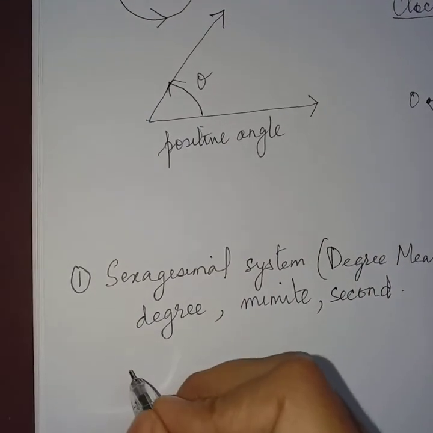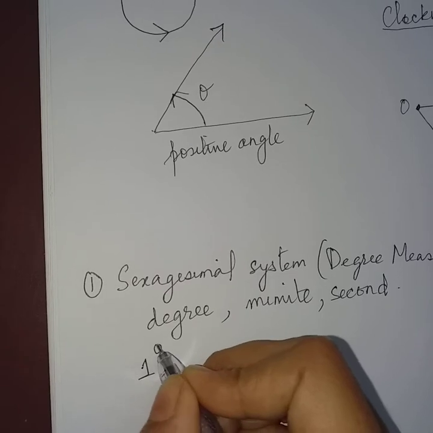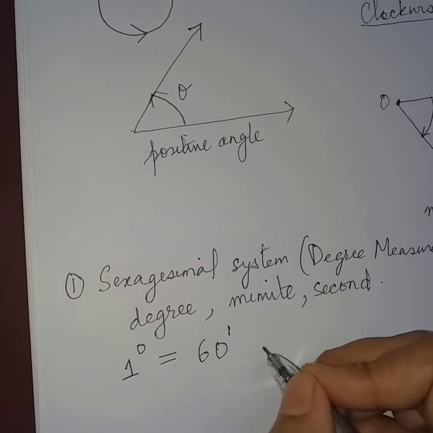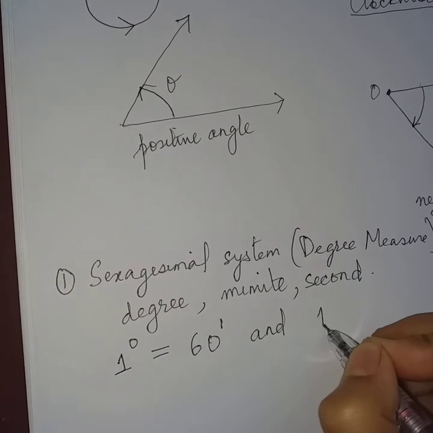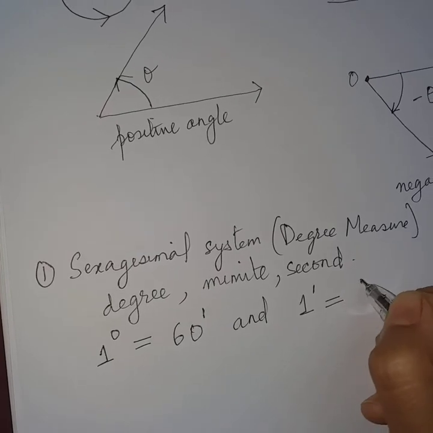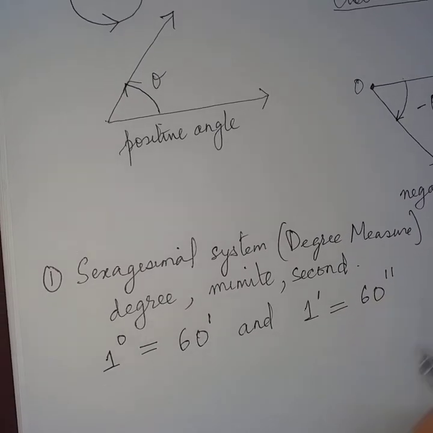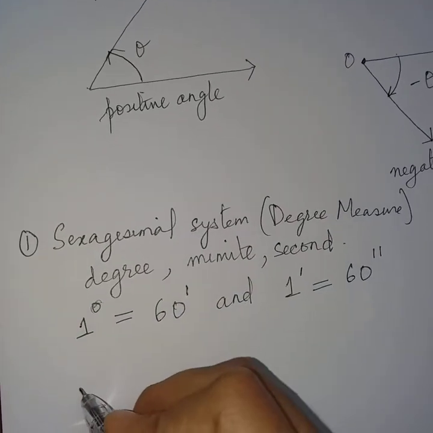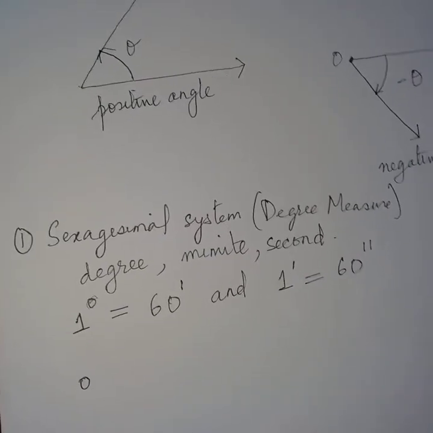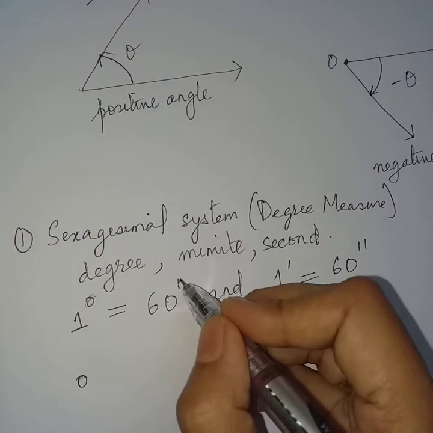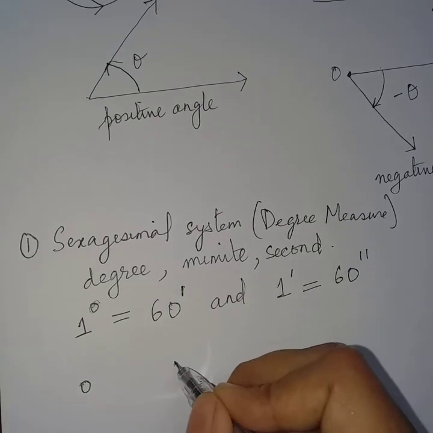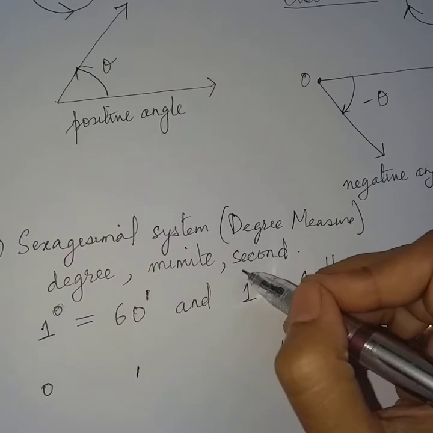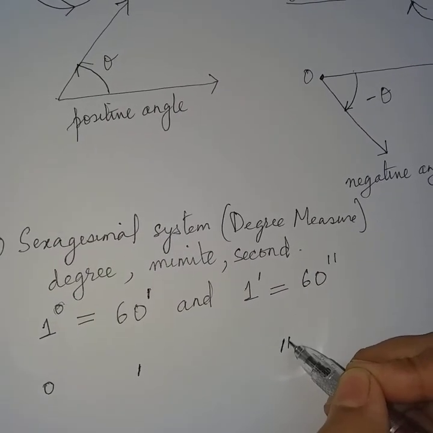Here we have to know that 1 degree is equal to 60 minutes and 1 minute is equal to 60 seconds. Now we have to remember that this is the symbol for degree. Degree we write it like this. This is the symbol for minute. Minute we write it like this, and this is the symbol for second. Second we write it with two hyphens.